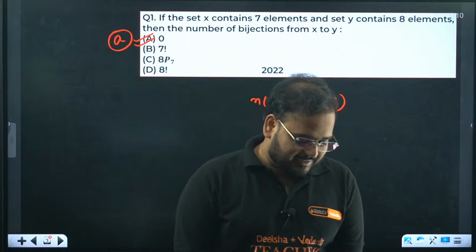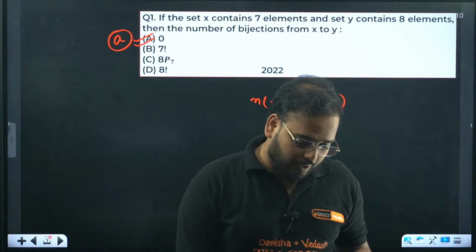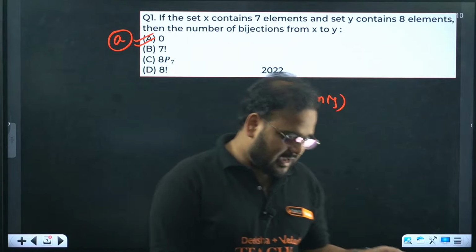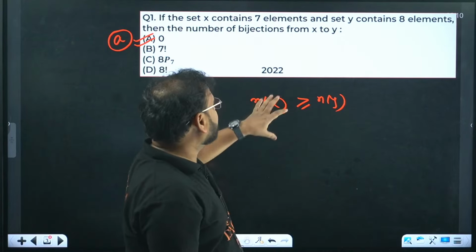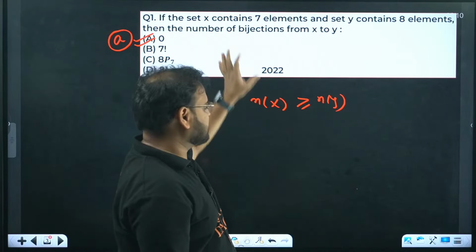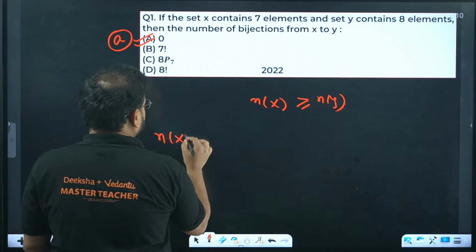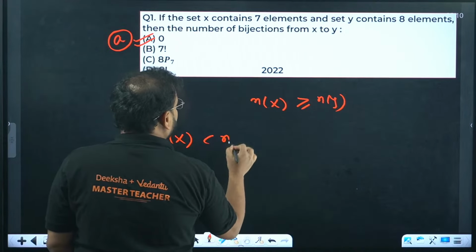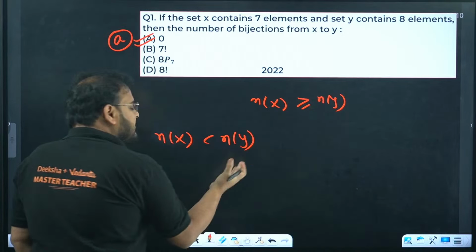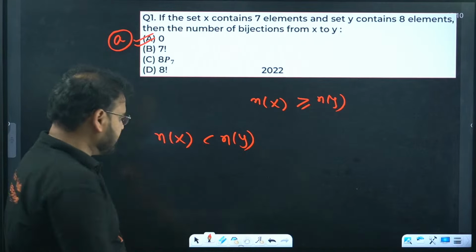Okay, I hope not. As I mentioned, the number of elements in the set X, this is the result, very simple. Whenever the number of elements in the set X is less than the number of elements in the set Y, bijection is not possible. What is the meaning of bijection? Think about it.